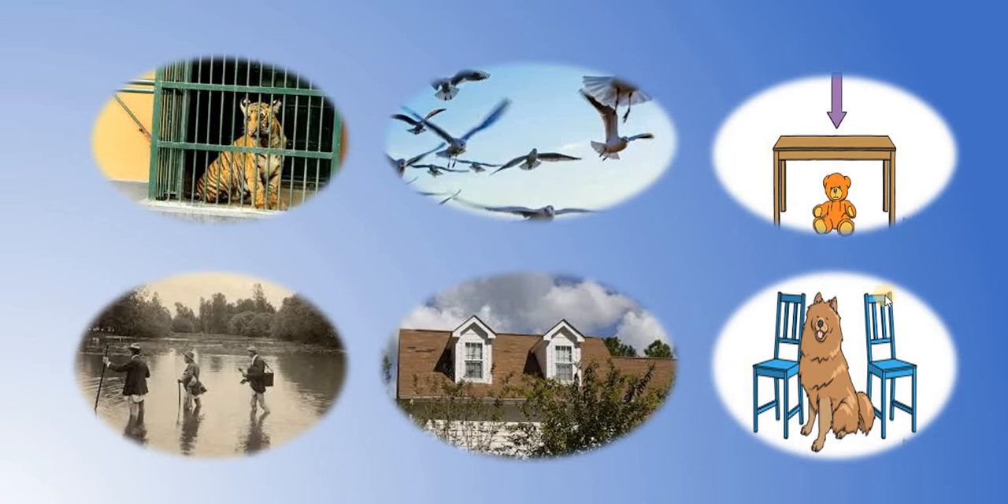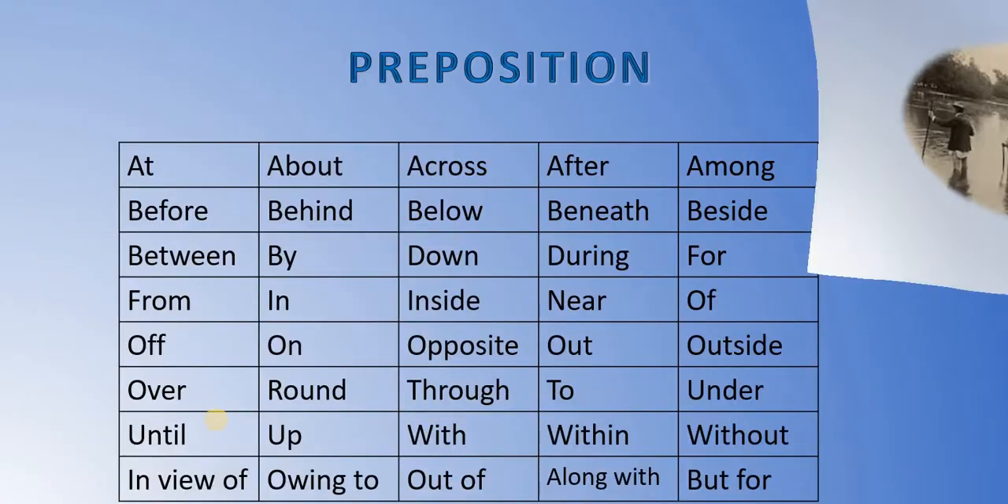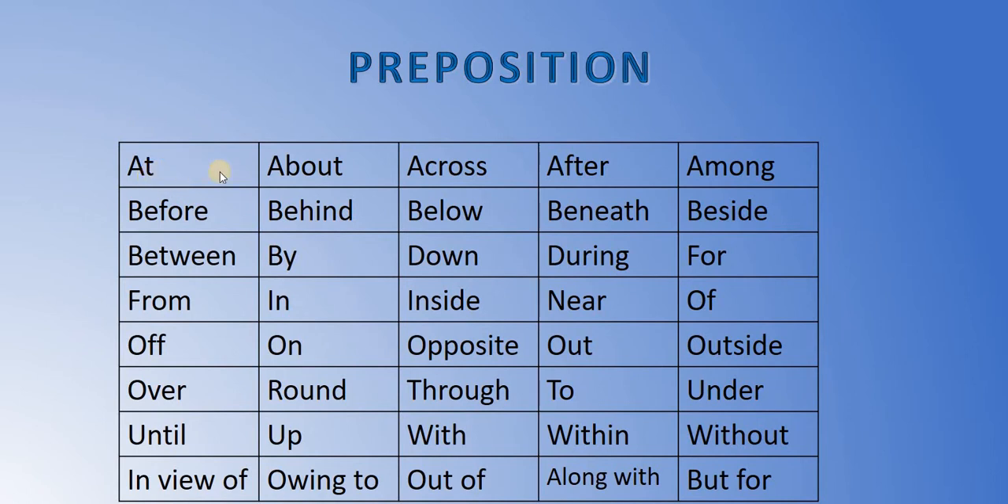By looking at these pictures, what can you make out? The position of the noun, like inside, in, under, between, above, across, like that. So, the words which indicate the position of a noun are known as prepositions. I have given a list of prepositions which you can keep in mind while using them.